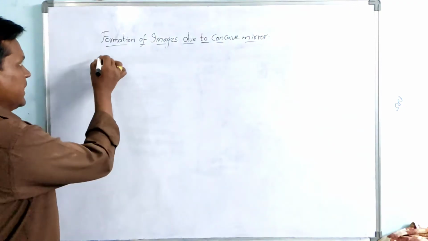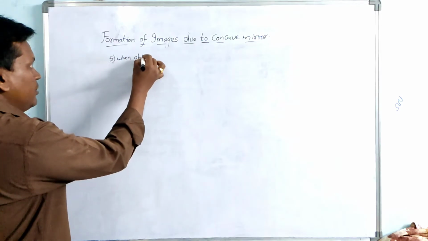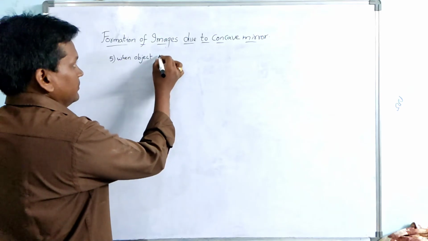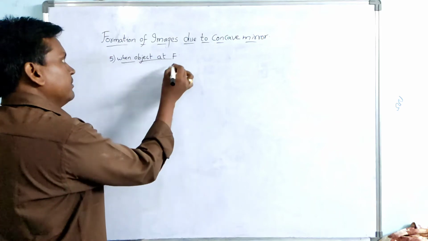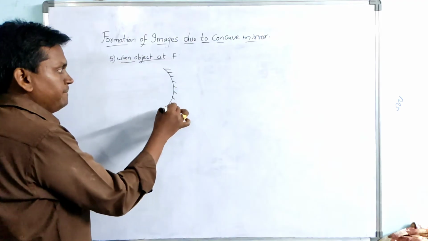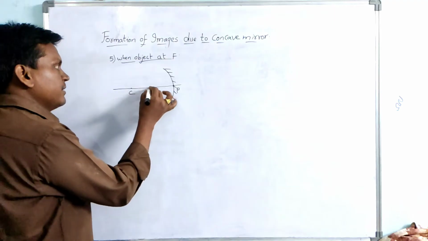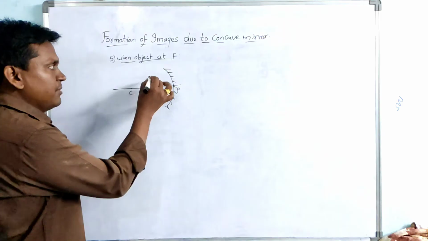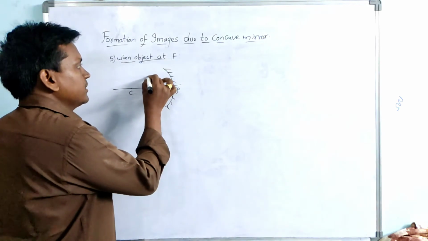Now coming to the fifth case. When the object is at F. So again, concave mirror, principal axis, pole, center of curvature, focus. Now the object is exactly at the principal focus. This is the principal focus and the object is at principal focus. Two rays are sufficient now.